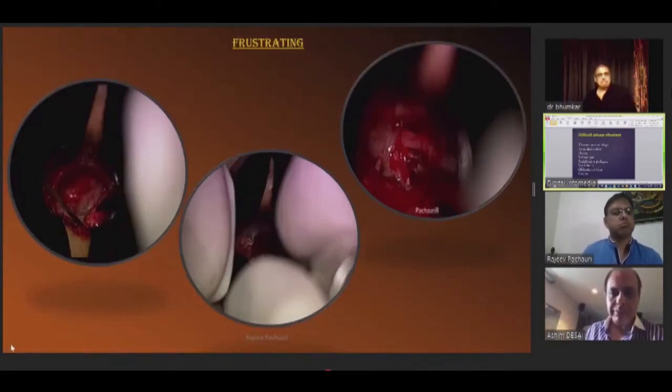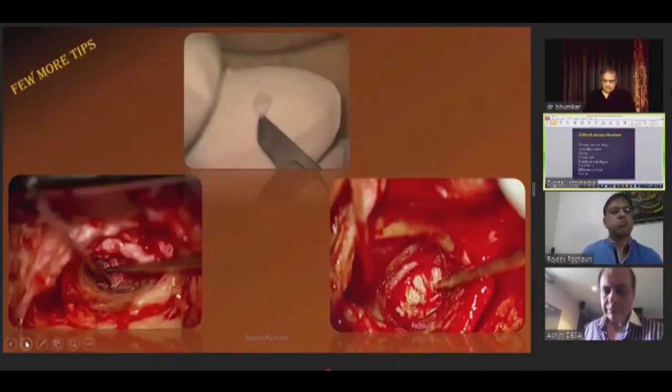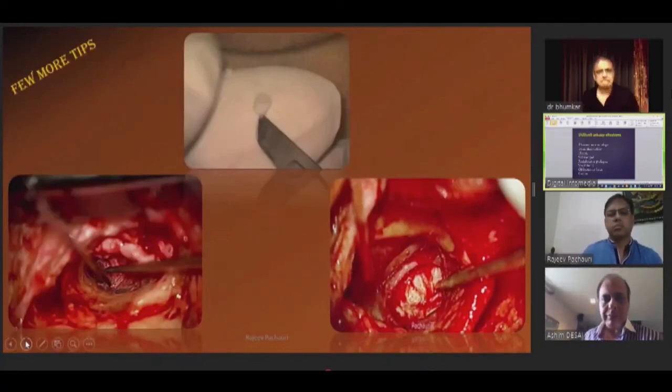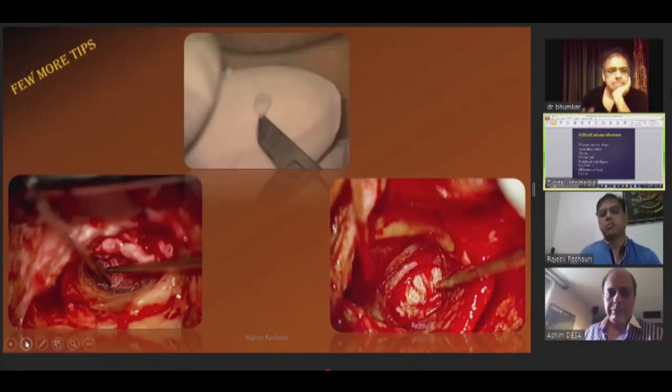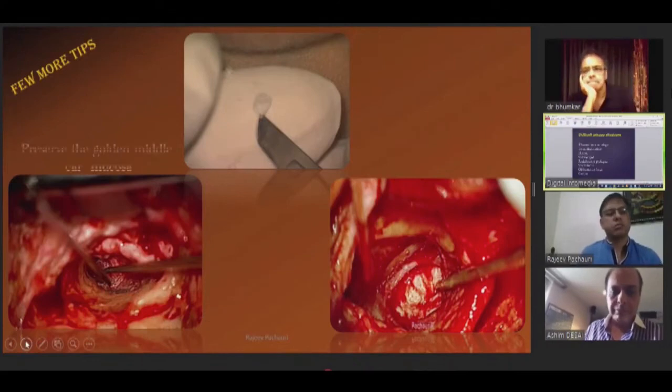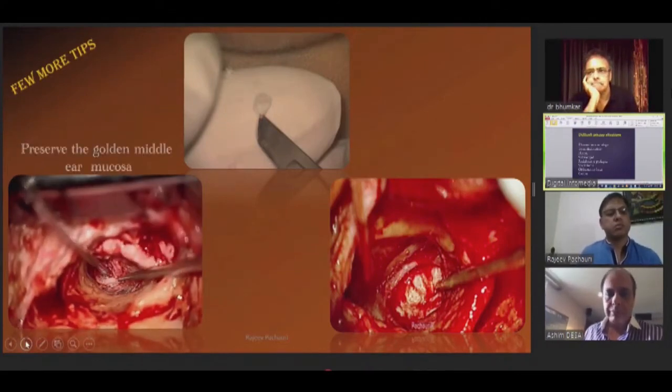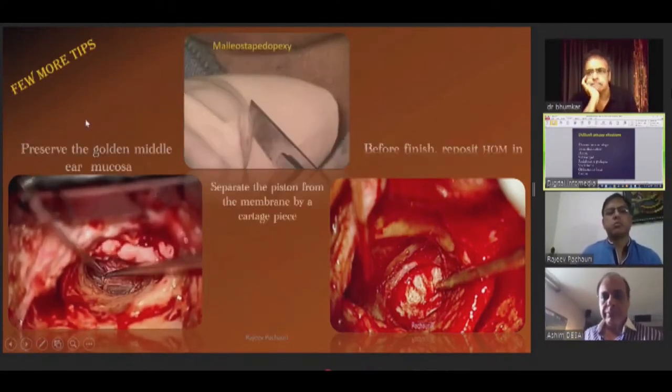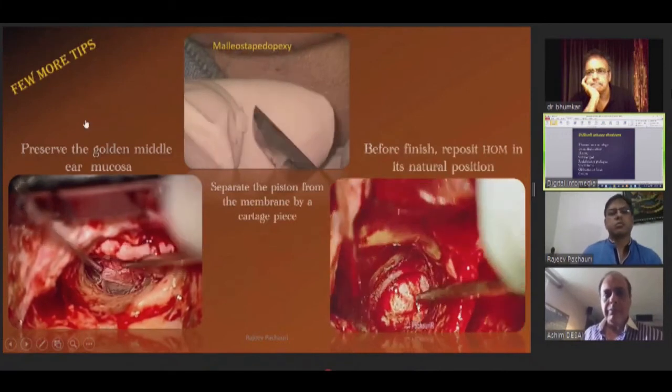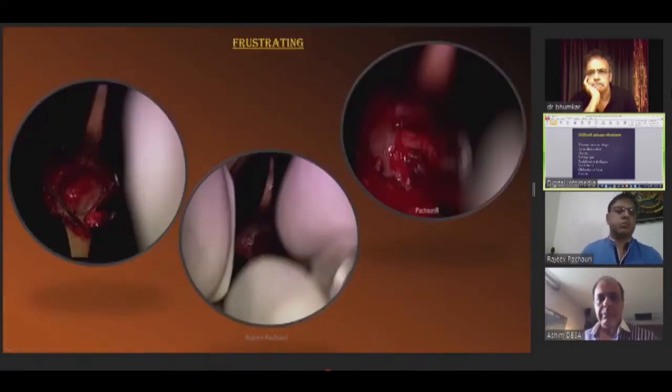In such situations, I could show that video, it is not here, wherein we did a vestibular fenestration above the level of the facial nerve. So that can happen in many situations with facial nerve abnormalities. But the best thing is you can predict all these abnormalities through a CT scan easily.